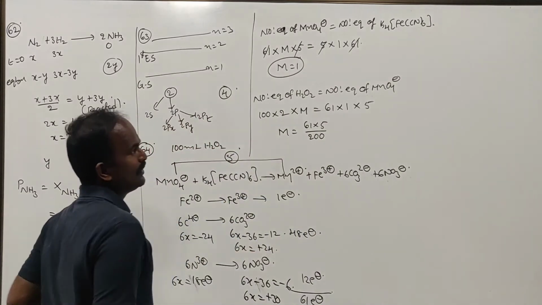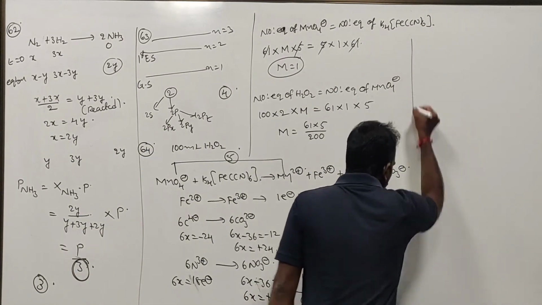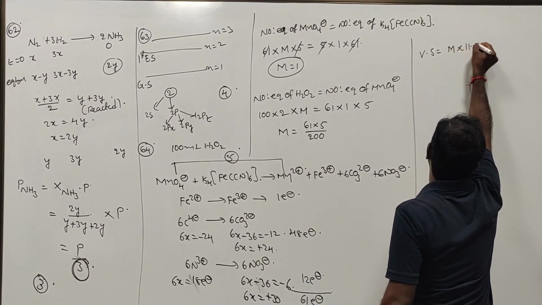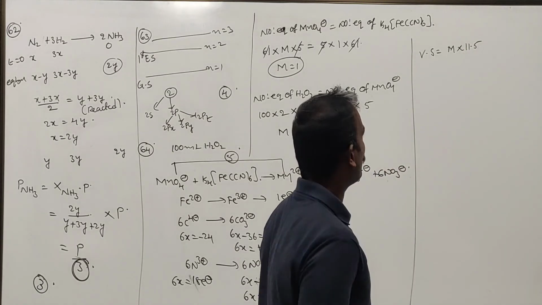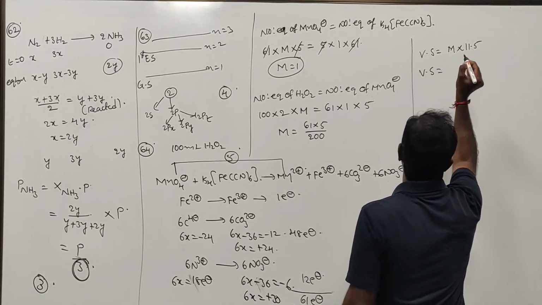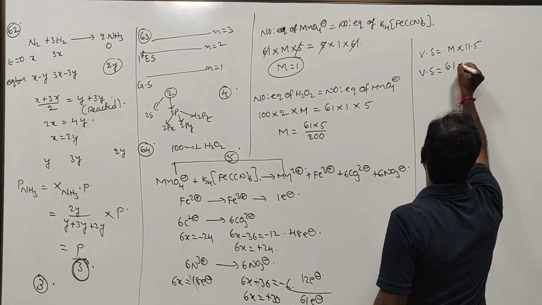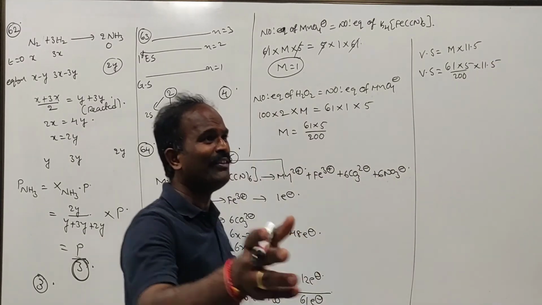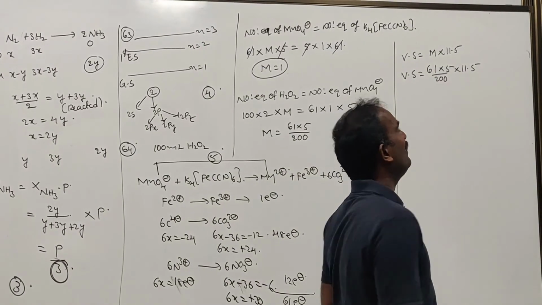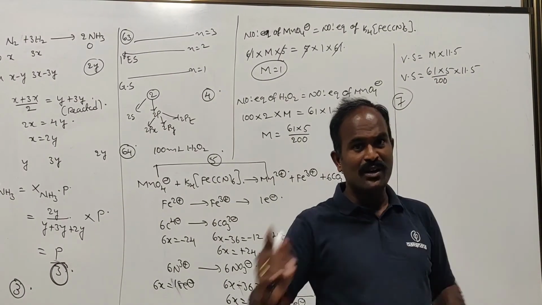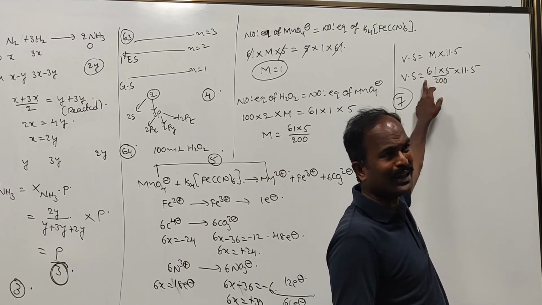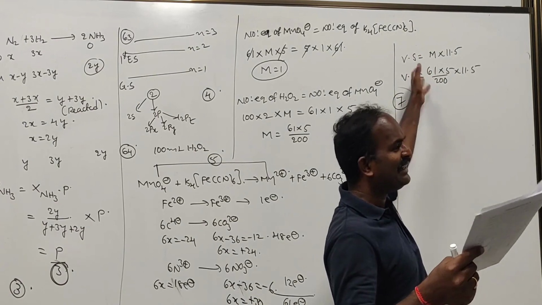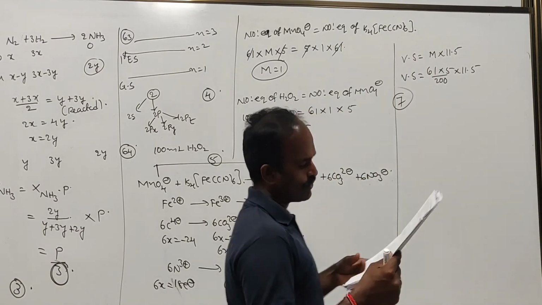As we know, volume strength is equal to molarity into 11.5. So the volume strength is 61 into 5 divided by 200 into 11.5. Approximately it will come out as 17. They are asking for the answer after subtracting 10, so 17 minus 10 is equal to 7. Therefore the answer is 7.